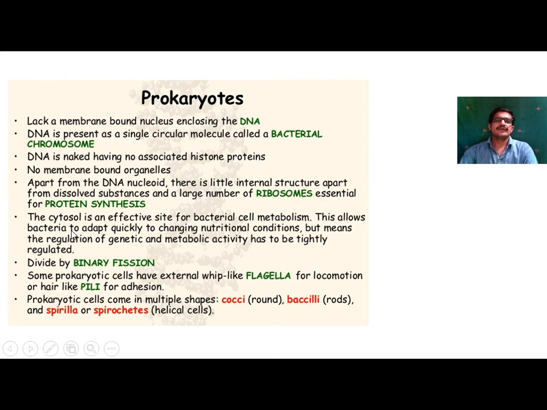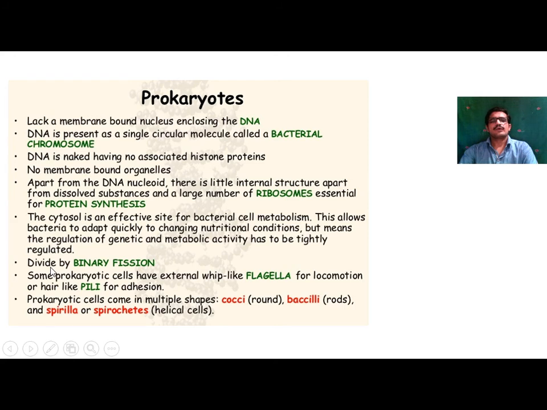Cytosol in eukaryotes is called cytoplasm; in prokaryotes it is called cytosol. This allows bacteria to adapt quickly to changing nutritional conditions, but means the regulation of genetic and metabolic activity has to be tightly regulated in this cytosol.